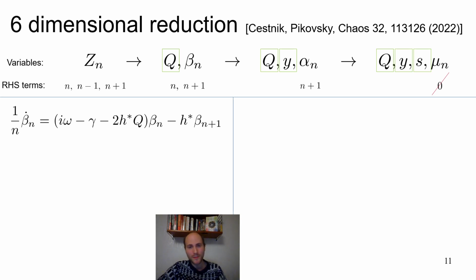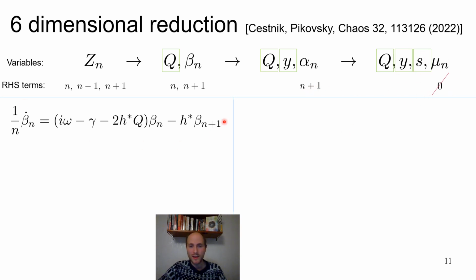Okay, so in terms of indexes, with Z, with the equations for moments, we have index n, index m minus 1, and index m plus 1. With betas, we lost n minus 1, we have only n and n plus 1. And then in the next step, we're only going to have n plus 1. And in the next step, we're going to lose even that.